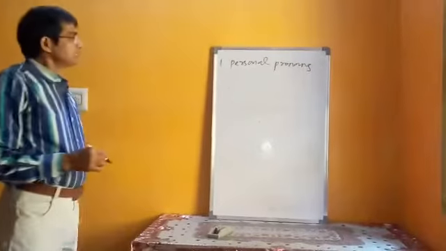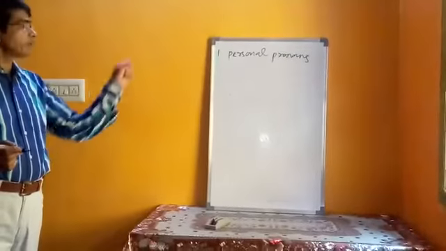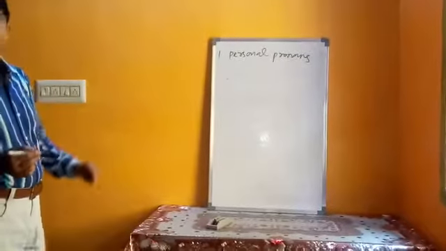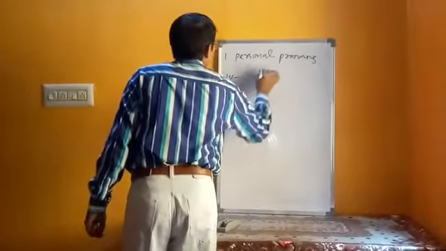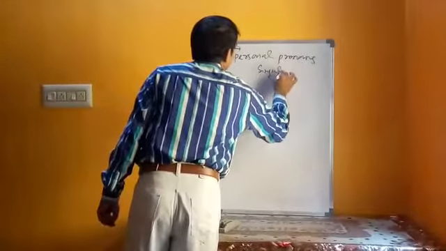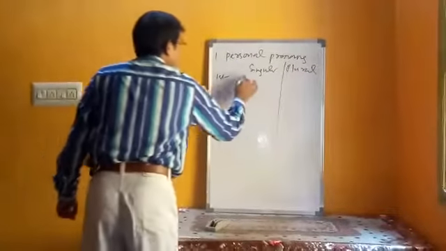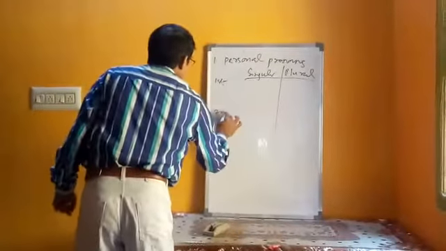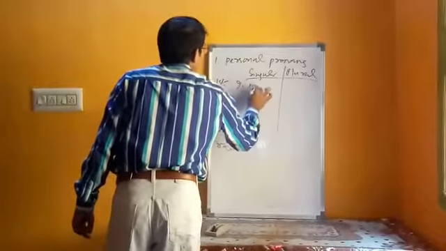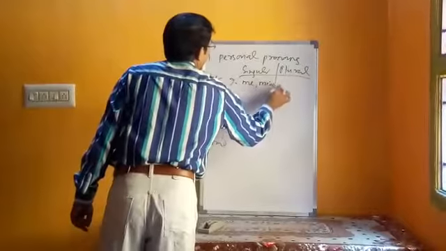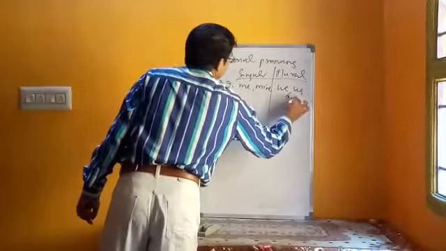As the word suggests, these pronouns are known as personal pronouns because they are used for persons. There are three persons in English: first person, second person, third person. First person singular number is I, me and mine. Plural number is we, us, ours.